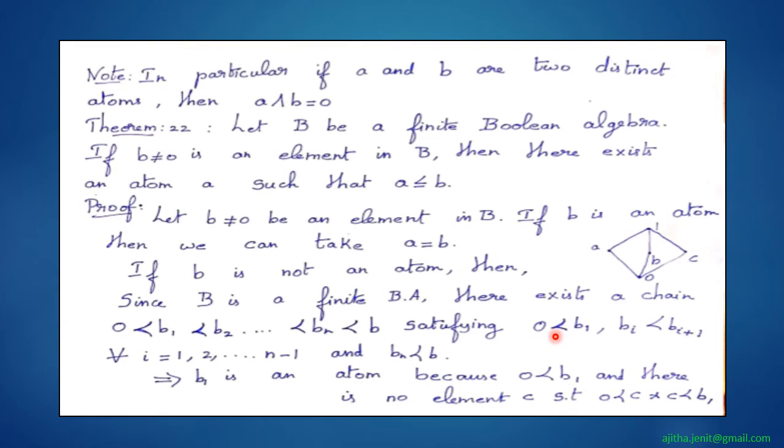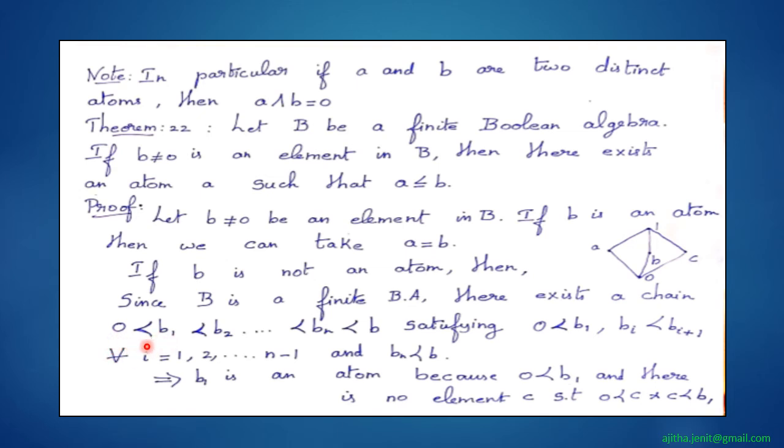Satisfying: 0 is covered by b1, and each bi is covered by b(i+1) for all i equal to 1, 2, etc., up to n minus 1, and also bn is covered by b. Clearly you can see that b1 is an atom, because b1 covers 0 and there is no intermediate element between 0 and b1.